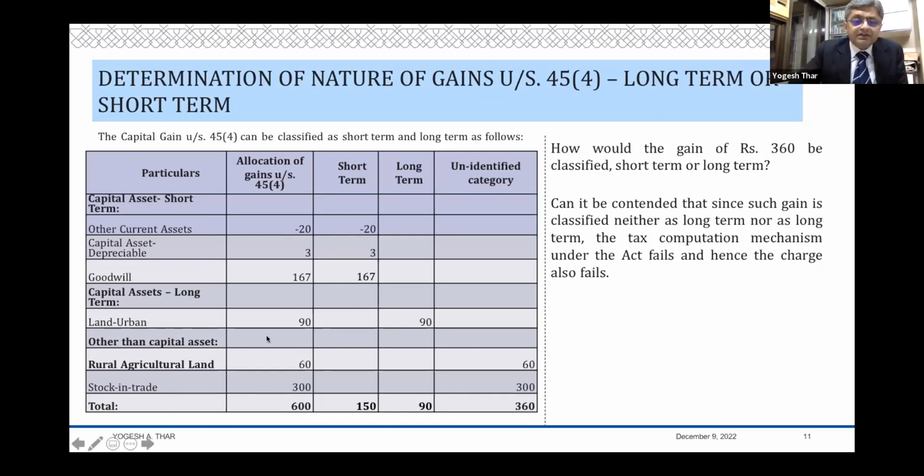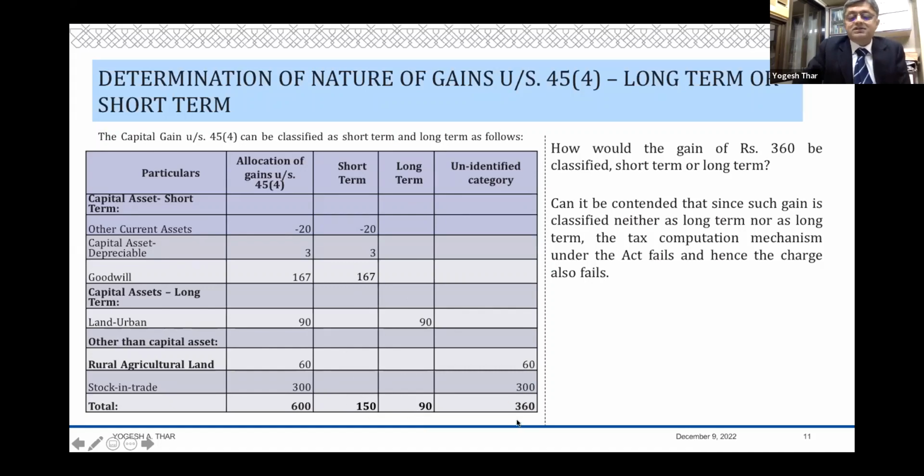Now, however, since the attribution is only to capital assets, there is no attribution to rural agricultural land or stock in trade. And when I attribute to short term, the short-term attribution is these three items: other current assets. Now, as I said, for this 20 there is no attribution as such, because increase only has to be attributed, decrease has not to be attributed. But here, for the sake of understanding, I have taken this 20. So 150 of capital gain is short term and 90 long term, that is 240 gets attributed.